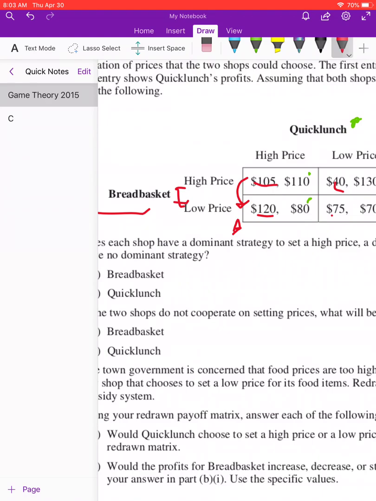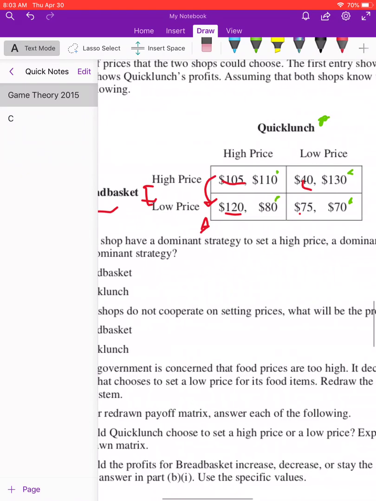Now, moving over to the next box, if Breadbasket is still going low, and now Quick Lunch has gone low as well, will Breadbasket want to change their mind here? The answer again is no. They'll stay at 75. The point is, Breadbasket will always go low, because low is always better for Breadbasket. Regardless of what Quick Lunch does, Breadbasket will always go low. That means Breadbasket does have a dominant strategy, and Breadbasket's dominant strategy is to go low.